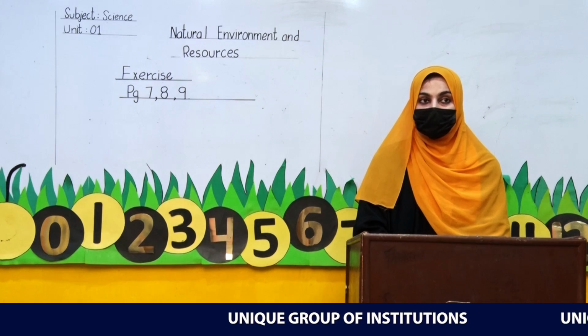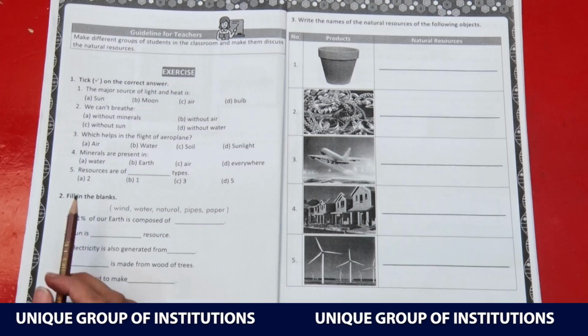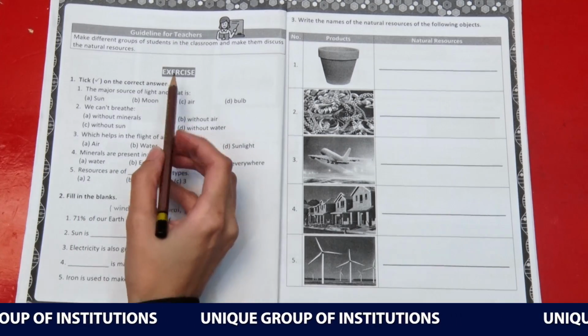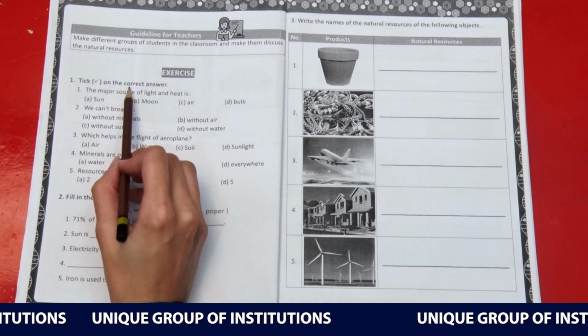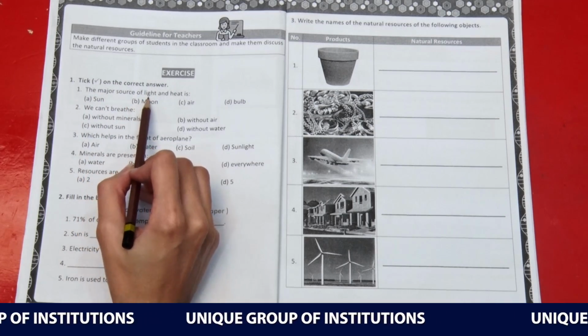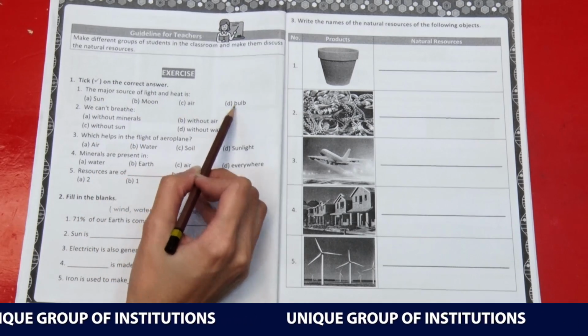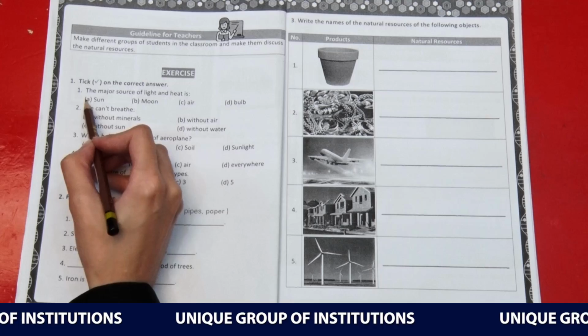Let's start with the exercise of unit 1. Okay, please open page number 7. Here we have to tick the correct answer. Number 1. The major source of light and heat is sun, moon, air, or the bulb. The right answer is sun.